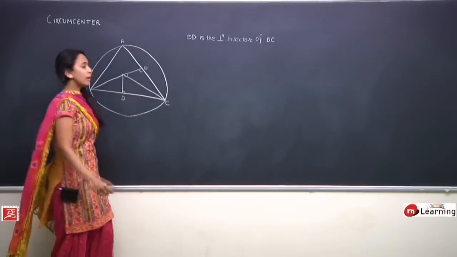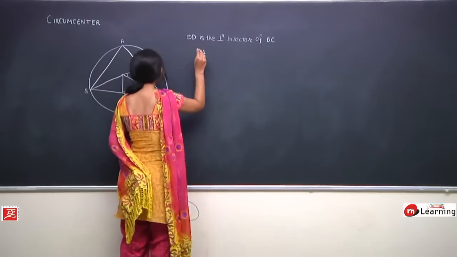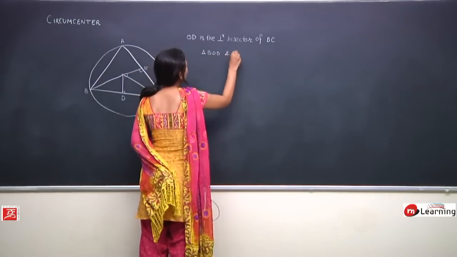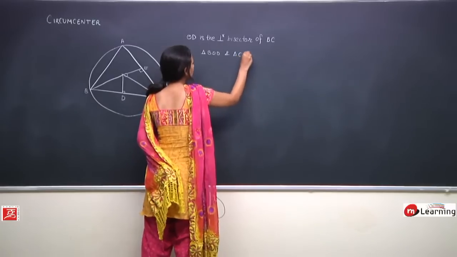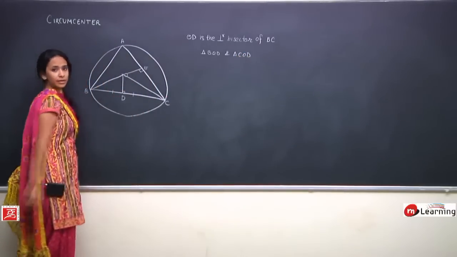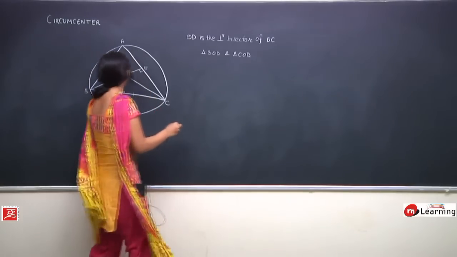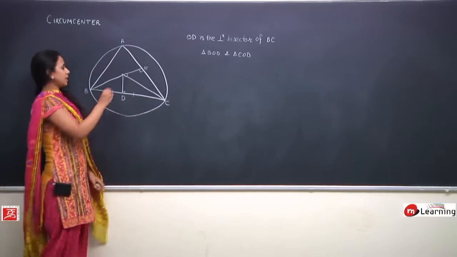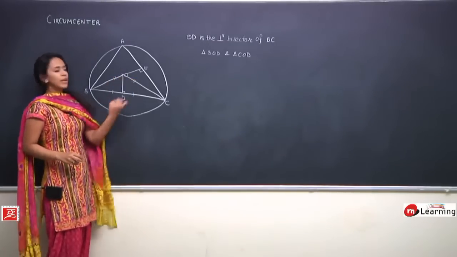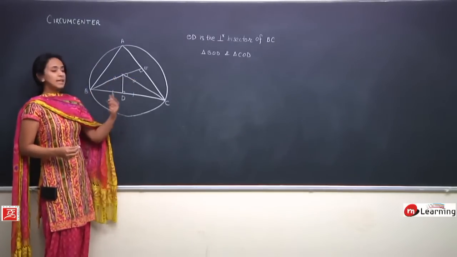ठीक है? Now let us consider triangle BOD and triangle COD. Perfect. We know these two sides are equal. So in these two triangles, OB is equal to OC because these are the radius. OD is the common side, and then I know BD is equal to DC.